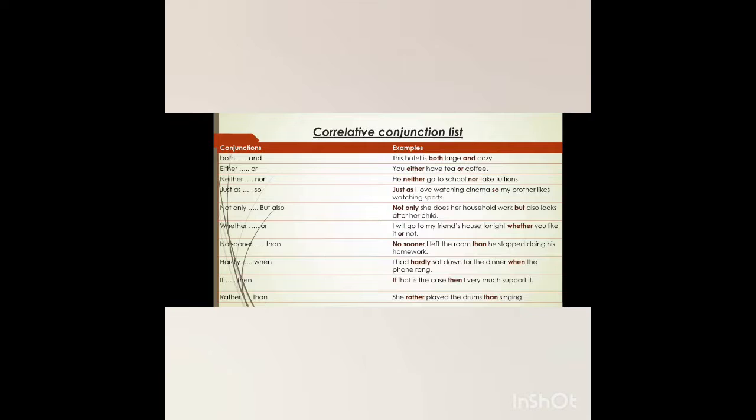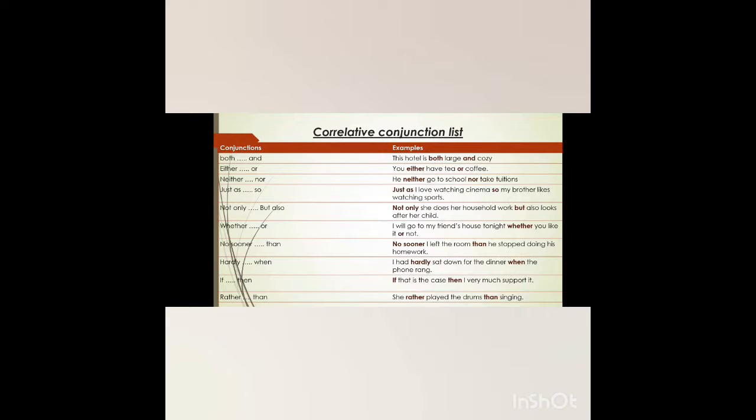So let's have a quick look at examples of the sentences. With both and, how will we write a sentence? The hotel is both large and cozy. If we want to give two examples of a single subject, we use both and. Next, either or: you either have tea or coffee. Neither nor: he neither goes to school nor takes tuitions. Just as so: just as I love watching cinema, so my brother likes watching sports. It means they are given equal importance.